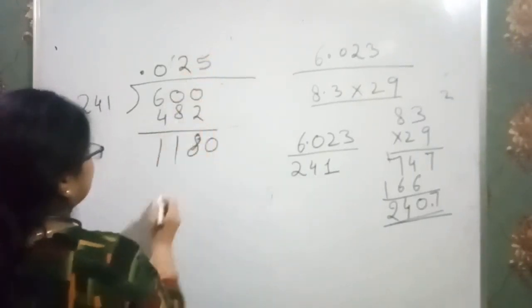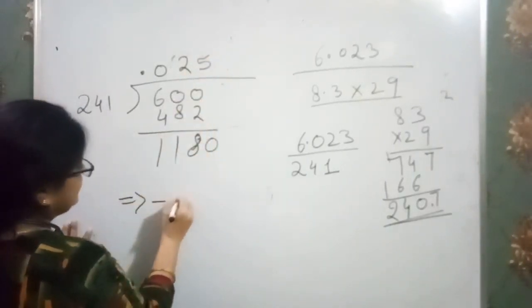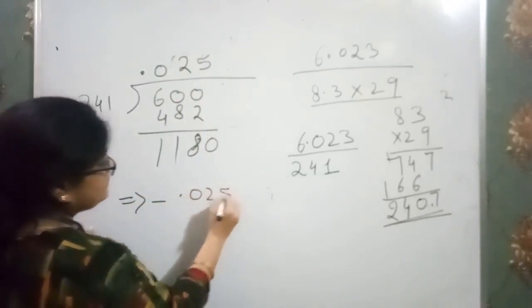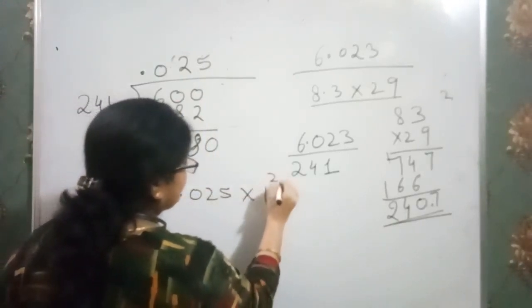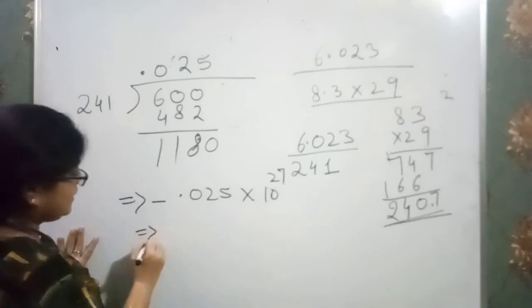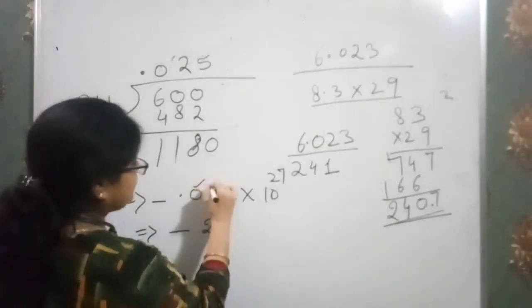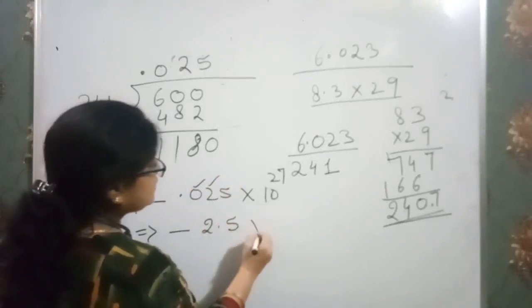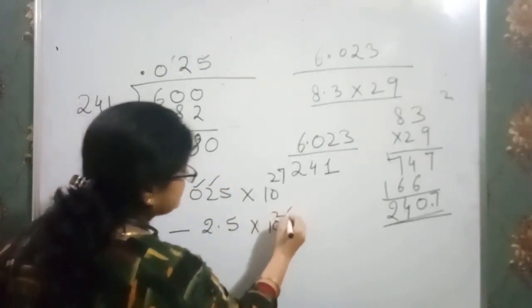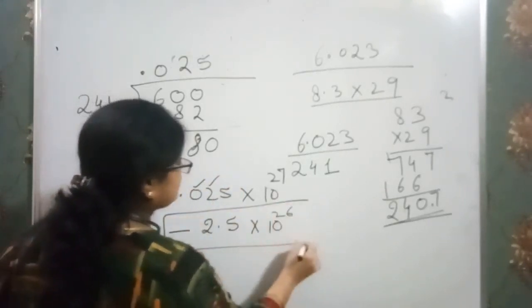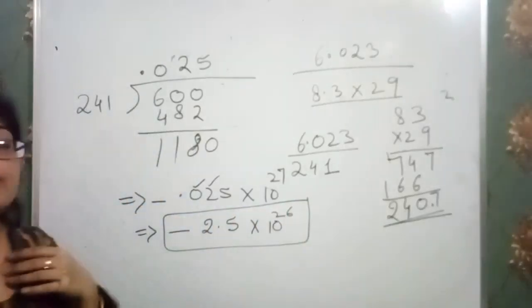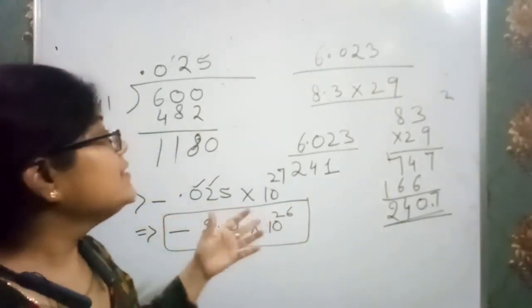2 5s are 10. So I have minus 0.025 into 10 to the power 27. So we have minus 2.5 into 10 to the power 26. This is our right answer. So I am going to proceed to another question.